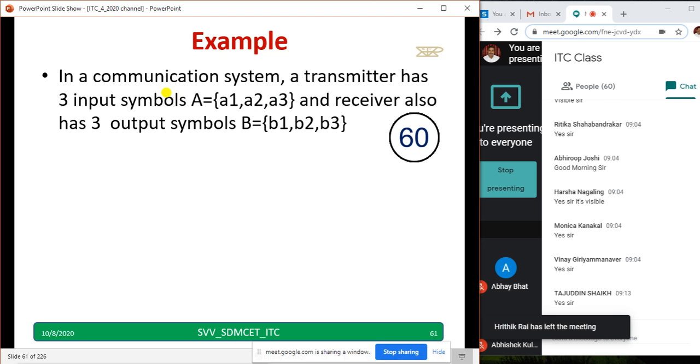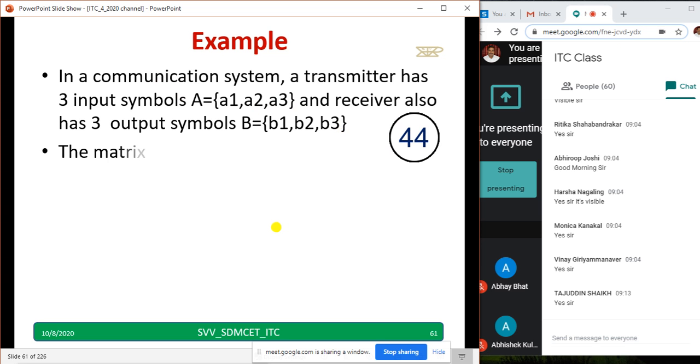And a receiver also has 3 output symbols, B equal to B1, B2, B3. Here m and n are the same. In some problem statements they may change. B equal to B1, B2, B3.